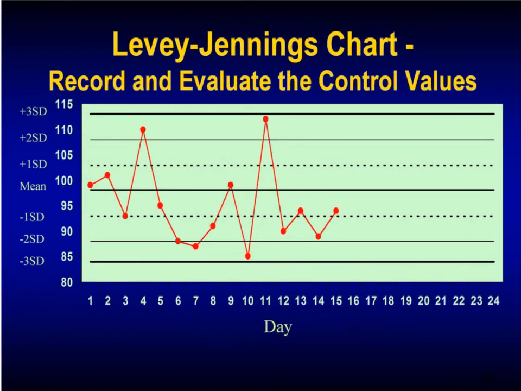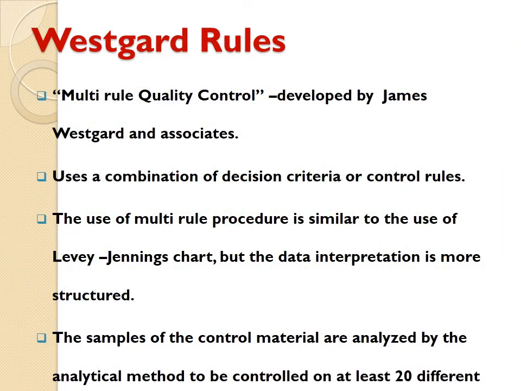So this Levey-Jennings chart records and evaluates the quality control values. Now, what are Westgard rules? The Westgard rules were first identified by a person known as James Westgard, and after his name it goes by the multi-rule quality control or the James Westgard rules. It uses a combination of decision criteria or control rules. The use of the multi-rule procedure is similar to the use of the Levey-Jennings chart, but the data interpretation is much more structured.